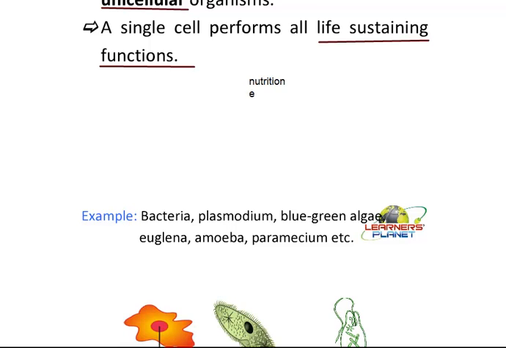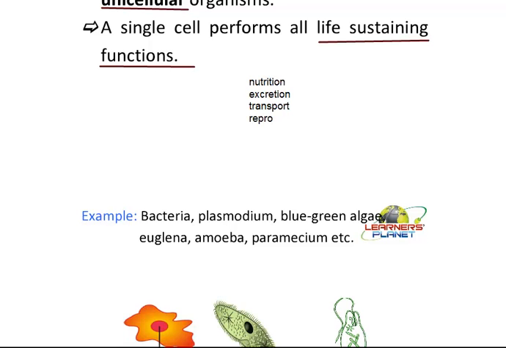The other could be excretion, that means release of waste from the body. They can do this particular function too. The other process which can come under this category will be transportation or circulation of the food material. So even that could be done within the cell over there.